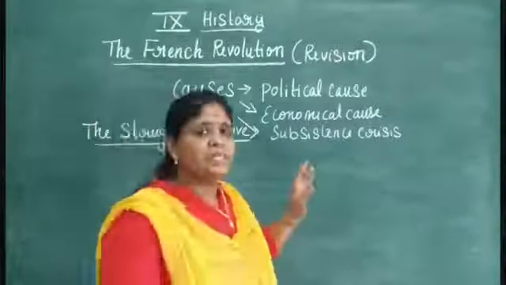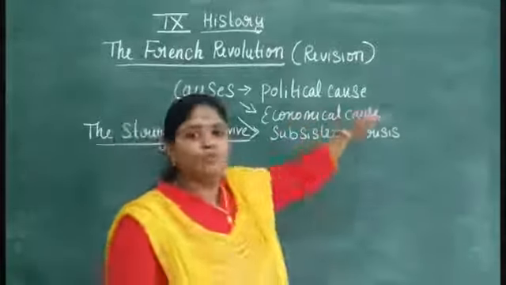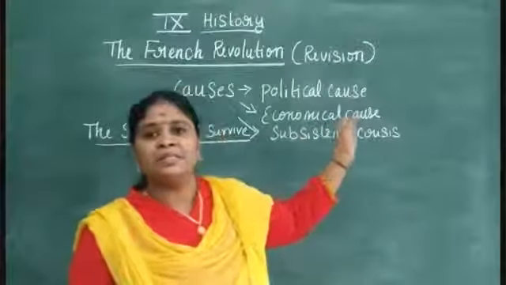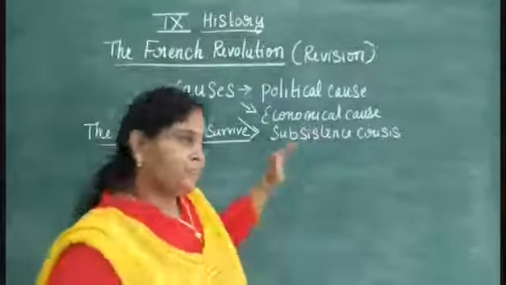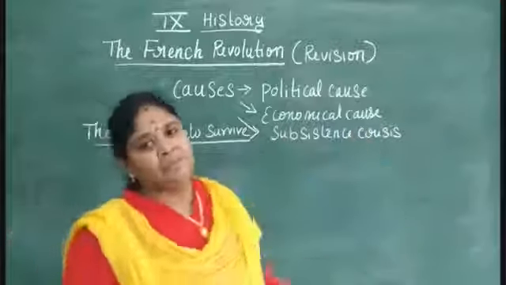The third estate is the peasant section and the middle class. Those people were forced to pay taxes, head tax and many others. So these two reasons we have seen in the previous class.